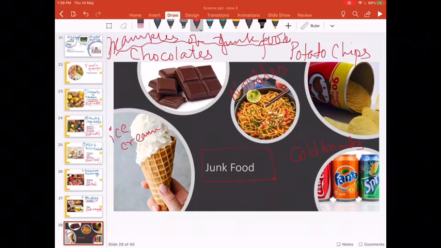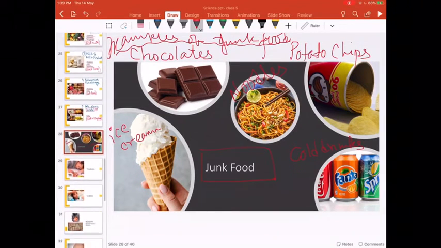And what are junk foods? Junk foods are those foods that are rich in what?